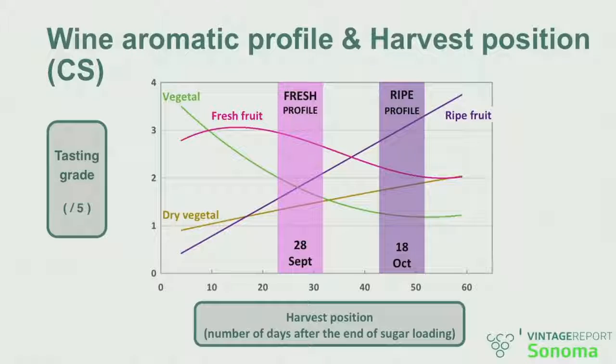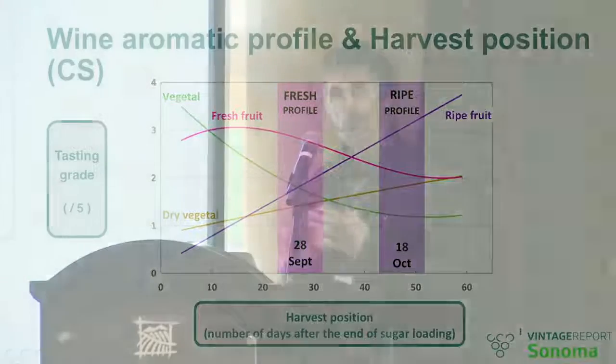But essentially, there is a nice follow-up with the monitoring of sugar loading, because you can use the sugar loading end as a reference point to time the window of your harvest, depending upon how many days after cessation of sugar loading you decide to harvest. The concept that has been confirmed by Nicolas and Cecilia is that the more you wait until after sugar loading stops, the more the aromatic profile is evolving from fresh fruit aromas towards ripened fruit aromas.